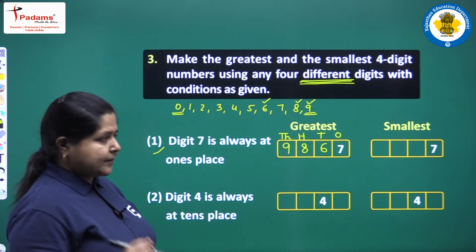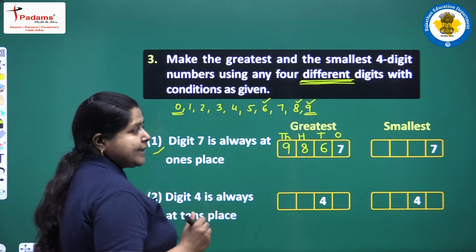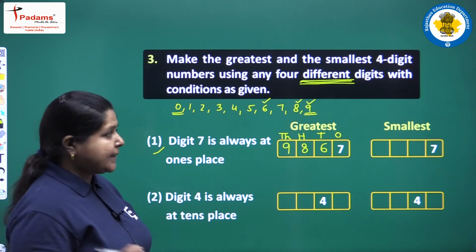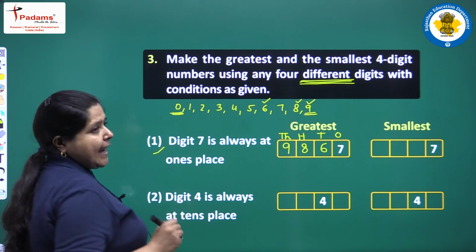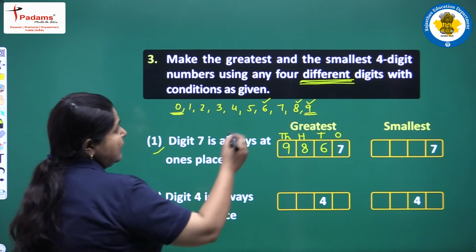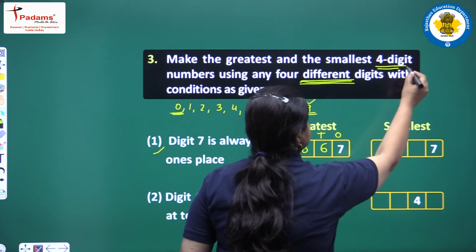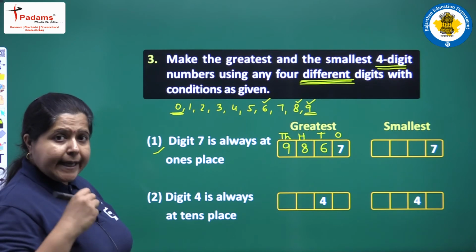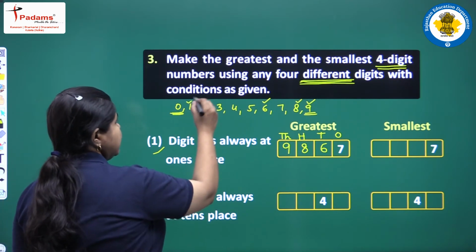It is fixed there. Now to write the smallest number, we should start the number by smallest digit, but 0 is the smallest digit and we cannot start it with 0, because then it won't be a 4-digit number. To keep it a 4-digit number, we will then start it with the next smaller digit, which is 1.